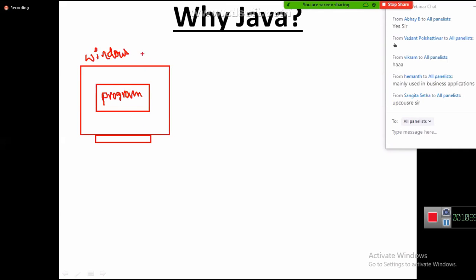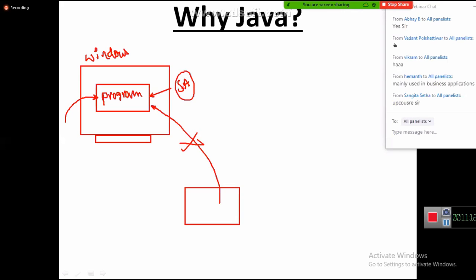I develop a program on one computer, and you run that program from the same computer, not from a different computer. Then we call it a standalone application. Very simple. You develop one program and access and execute it from the same computer in which you have installed it. Then what is an internet application?